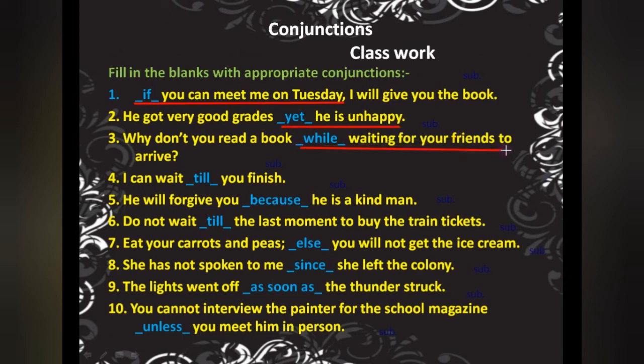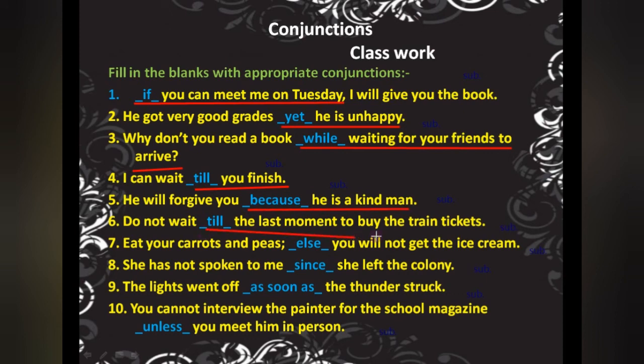While waiting for your friends to arrive, this is your subordinating one. Till you finish, this is your subordinating one. Main identification, what was that? That is verb, subject and verb you will get. So everywhere you get, you can see can, meet, is, waiting, finish. Because he is a kind man, is subordinating.